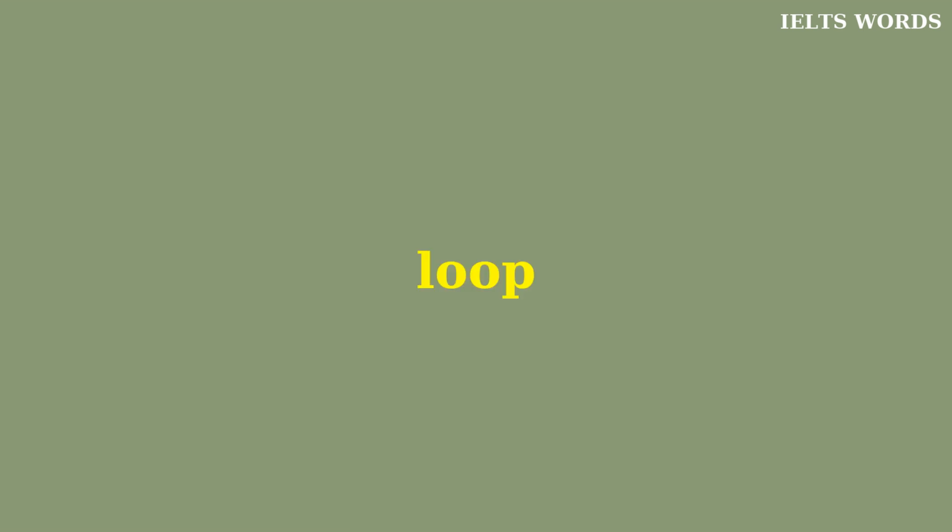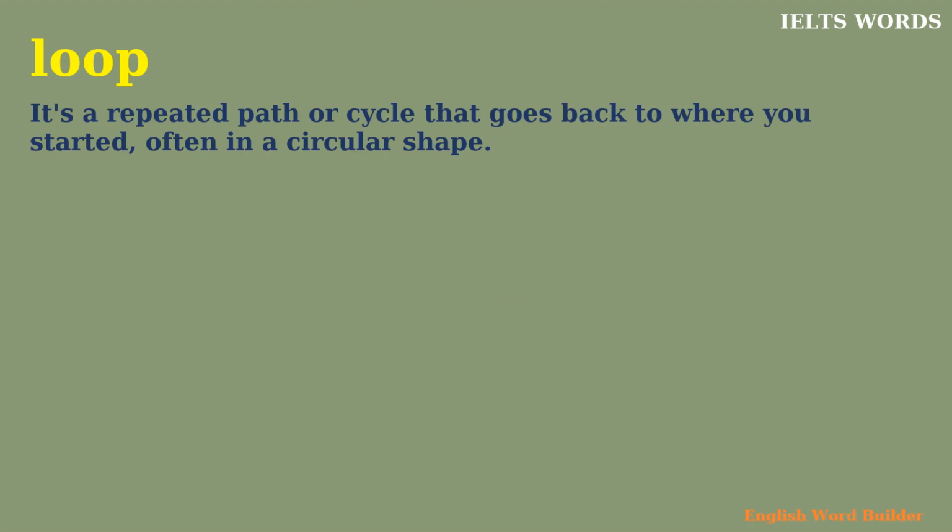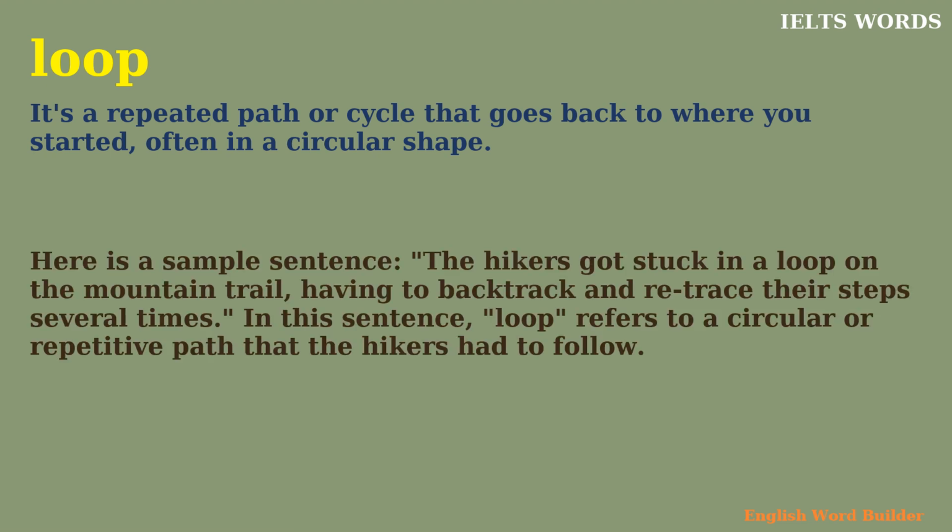Loop. It's a repeated path or cycle that goes back to where you started, often in a circular shape. Here is a sample sentence. The hikers got stuck in a loop on the mountain trail, having to backtrack and retrace their steps several times. In this sentence, loop refers to a circular or repetitive path that the hikers had to follow.